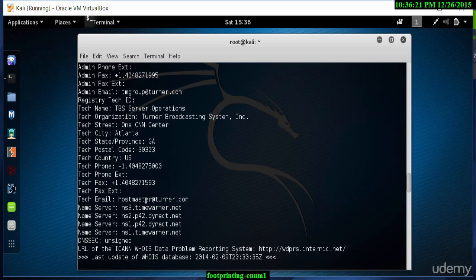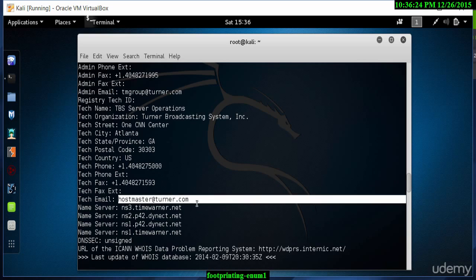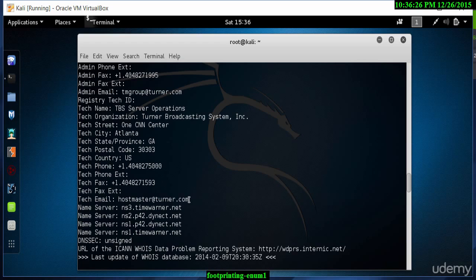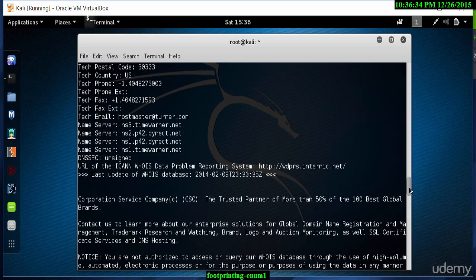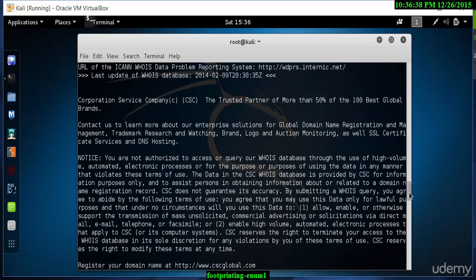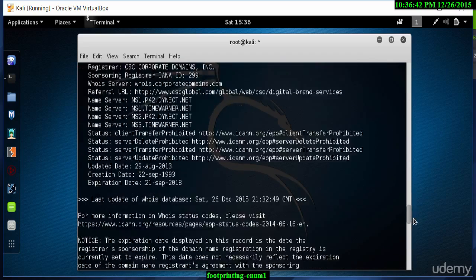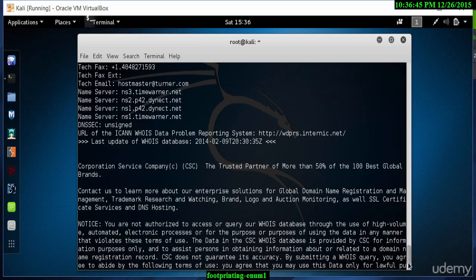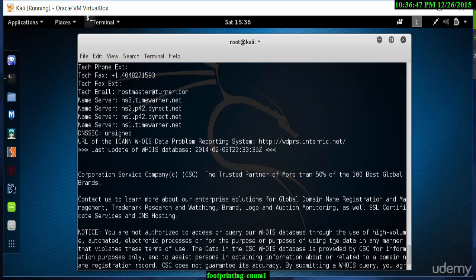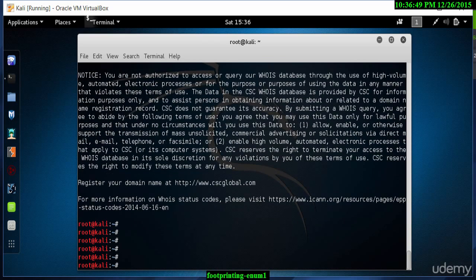The email addresses that we find in this particular whois lookup can later on be used for exploits such as malware attacks, where we can launch a malware attack and hopefully infect a computer and then infiltrate a network. But I'm not saying that's what we're going to do. This is just an example to show you exactly the types of information that is available for our use.